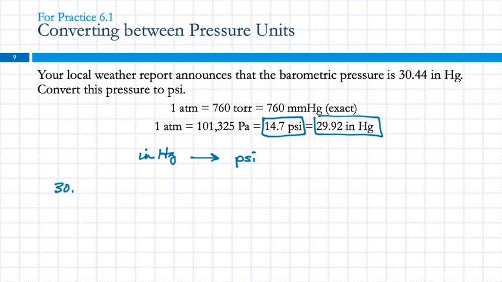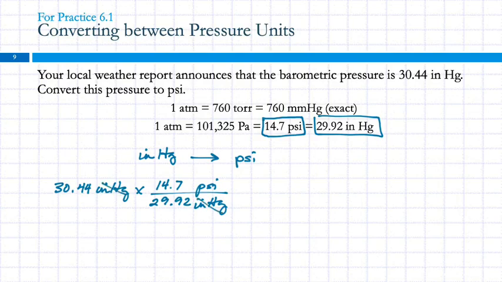So 30.44 inches of mercury times, in a line, psi on top, inches of mercury on the bottom. I look at my relationships. 14.7 psi is equal to 29.92 inches of mercury.